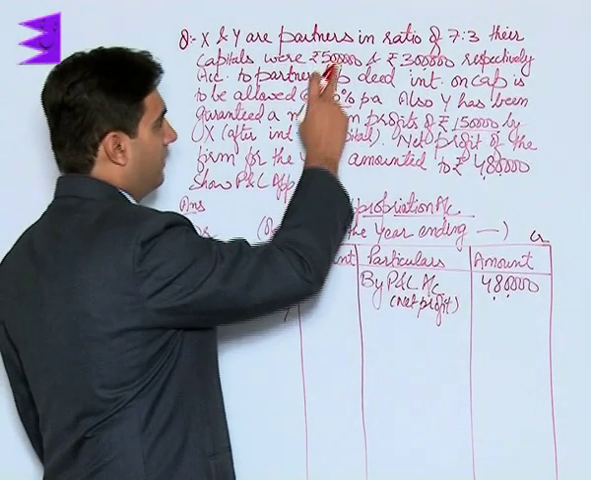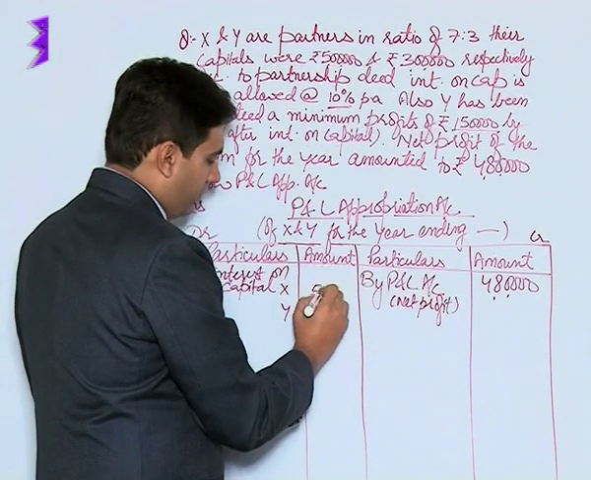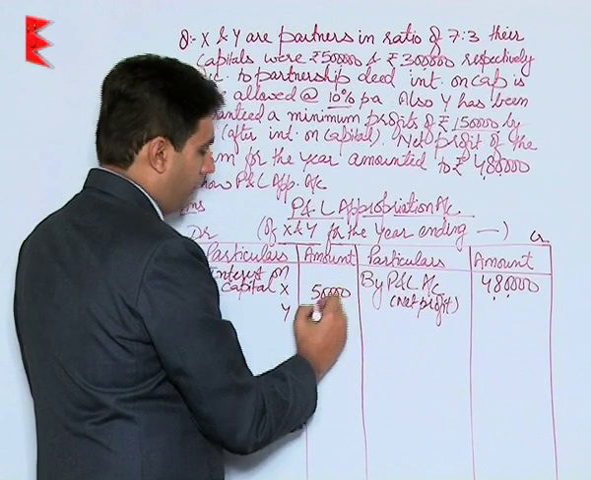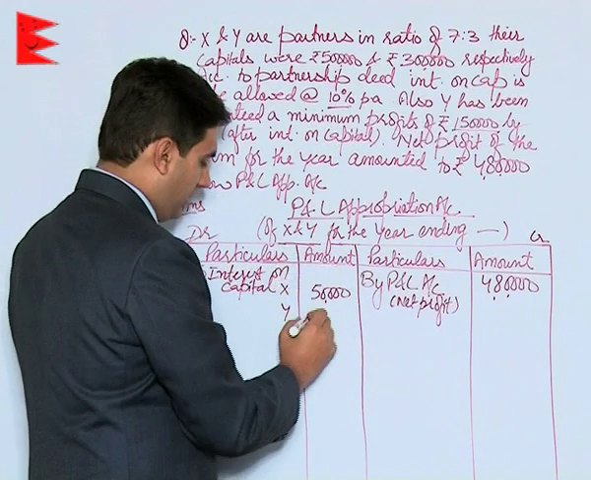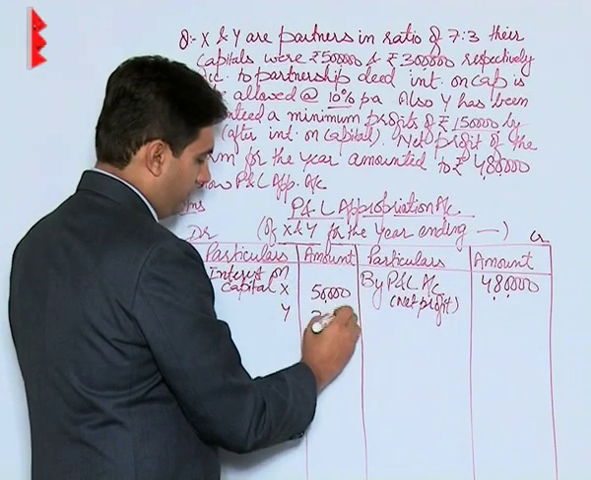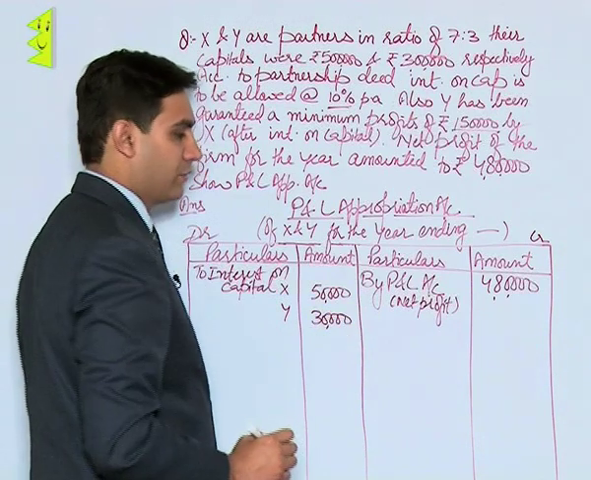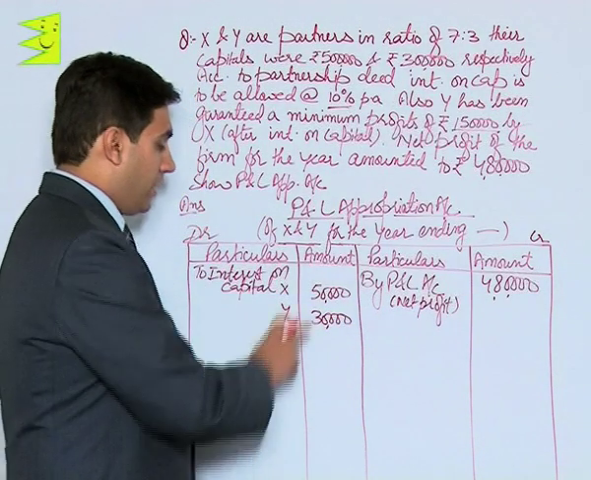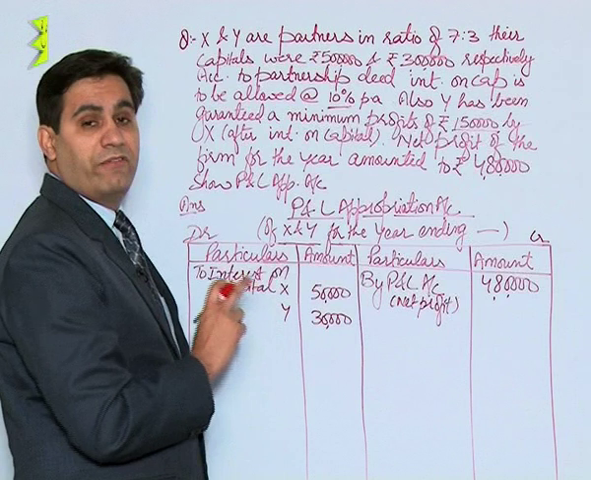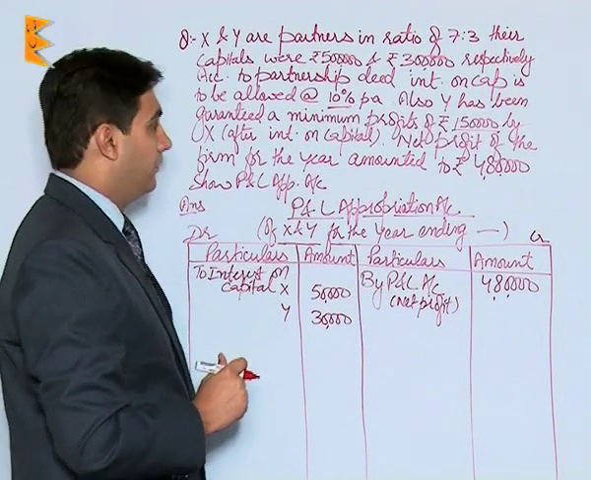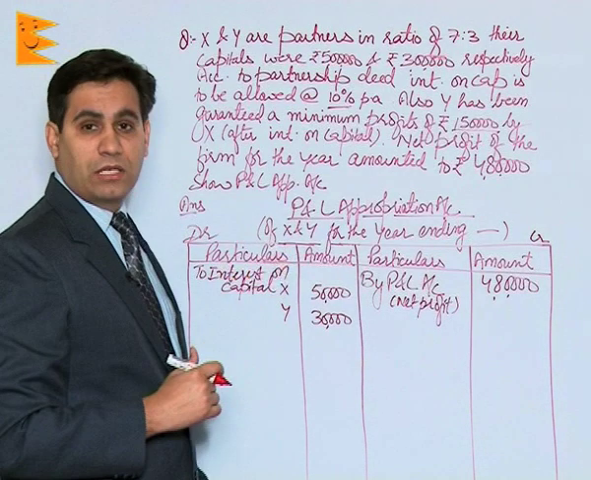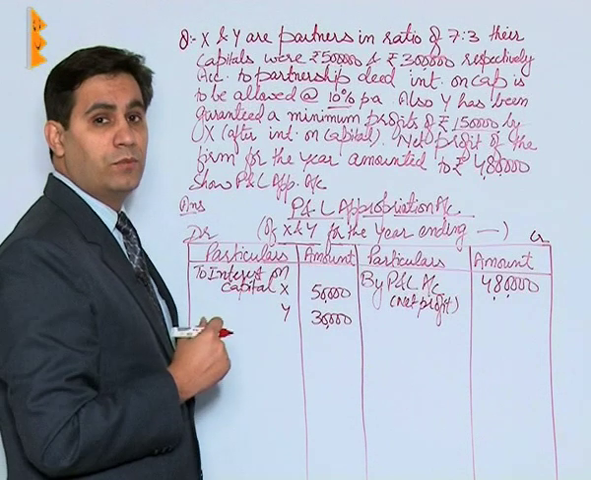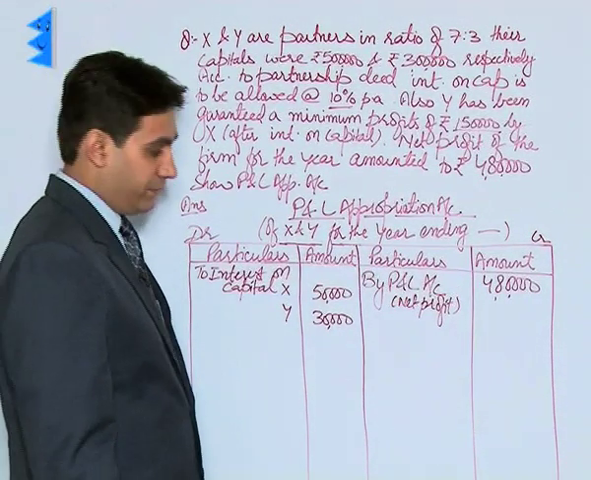For X it is 10% of 5 lakh, which comes to 50,000. For Y it comes to 10% of 3 lakh, which is 30,000. Now students, 80,000 has been provided by way of interest on capital. There is no other item such as salary or commission, so we will directly move to division of profits.